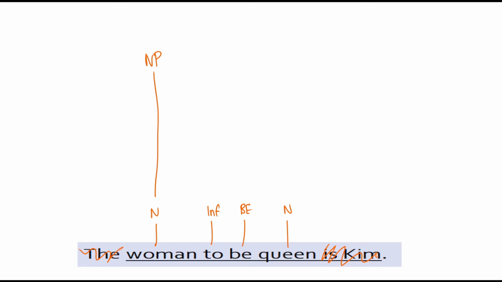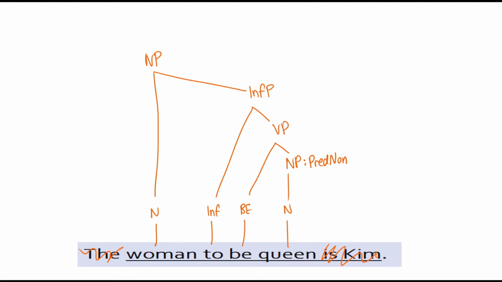We have a similar situation to before. We have a noun phrase, and then the to be queen is describing the noun phrase. So it's going to take an infinitive phrase. It's going to be a complement. We're not going to label any function on it. So that's going to go down to the infinitive phrase. It's going to take a verb phrase as a complement, picks up be, and then we have a noun phrase connecting to the noun queen. And because this is a be verb, we have a predicate nominal as the function of the noun phrase.